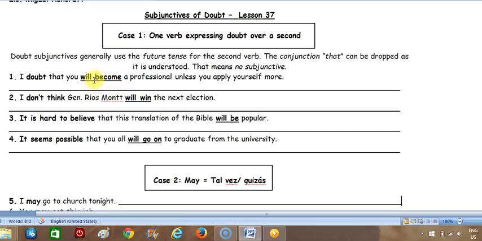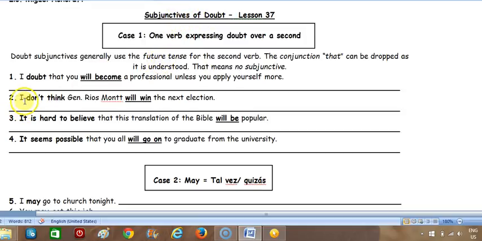So you can see in English we don't have a subjunctive. We have a future tense here. So literally translated, dudo que llegarás a ser profesional. That sounds strange in Spanish, but that's what is written in English, and that is correct. So most of the time, with the subjunctives of doubt, you're going to use the future tense.